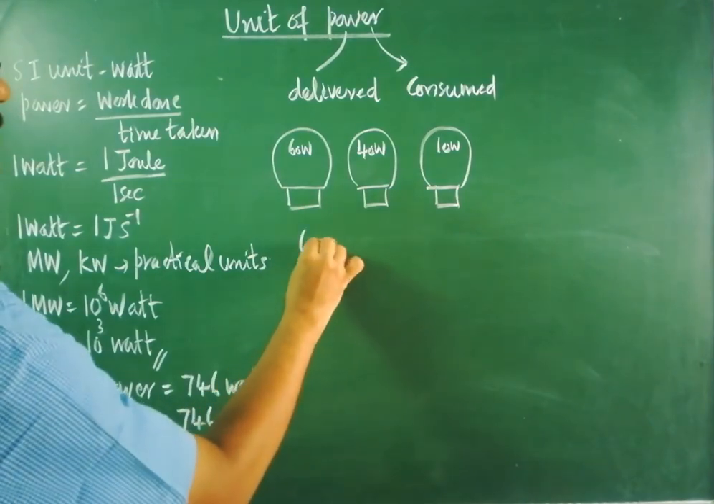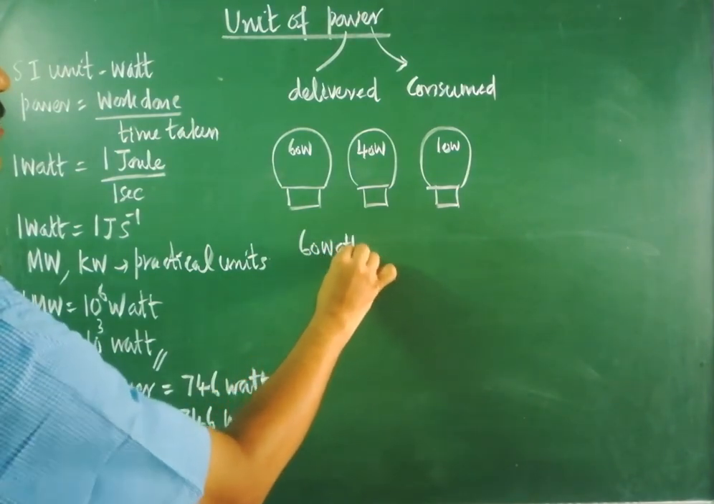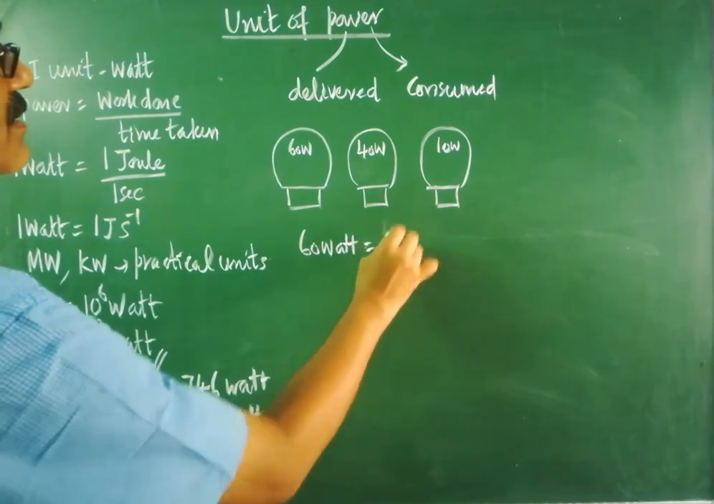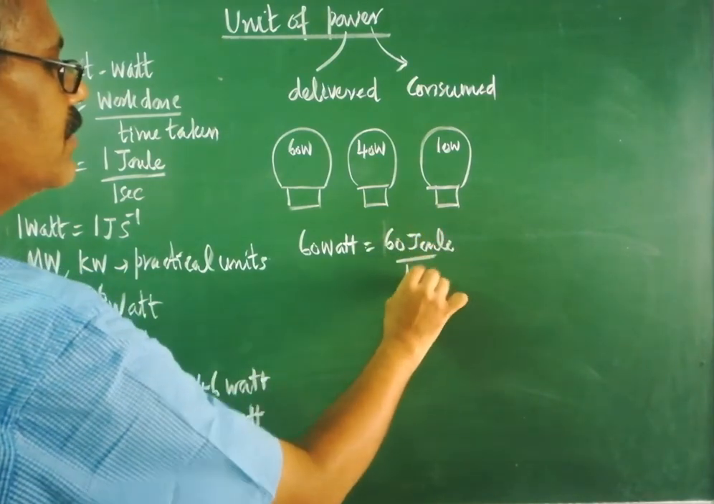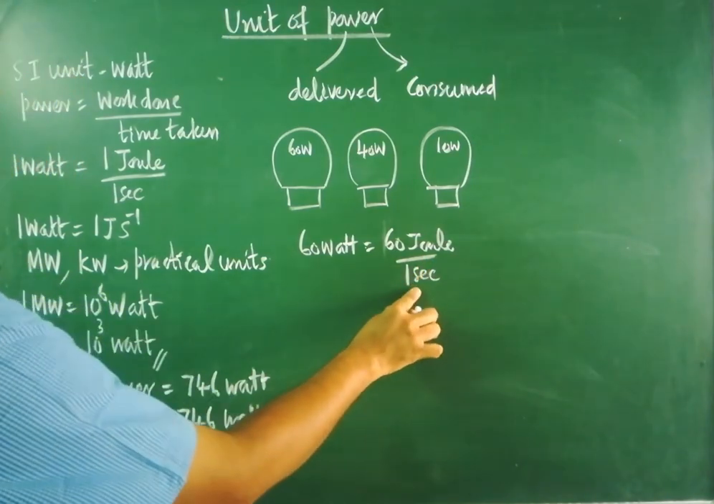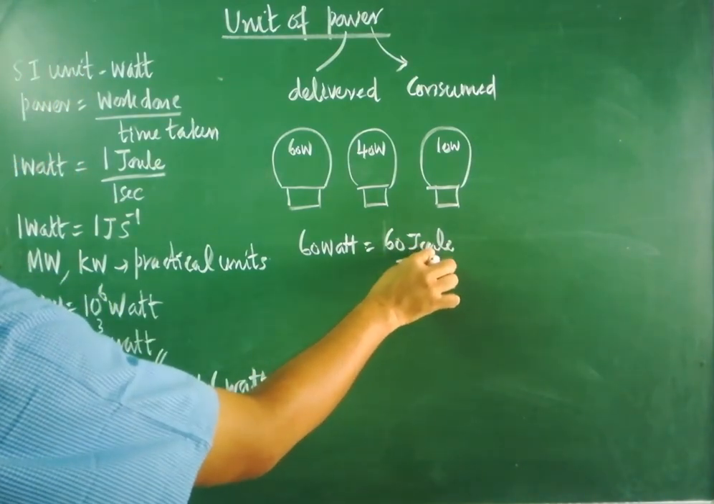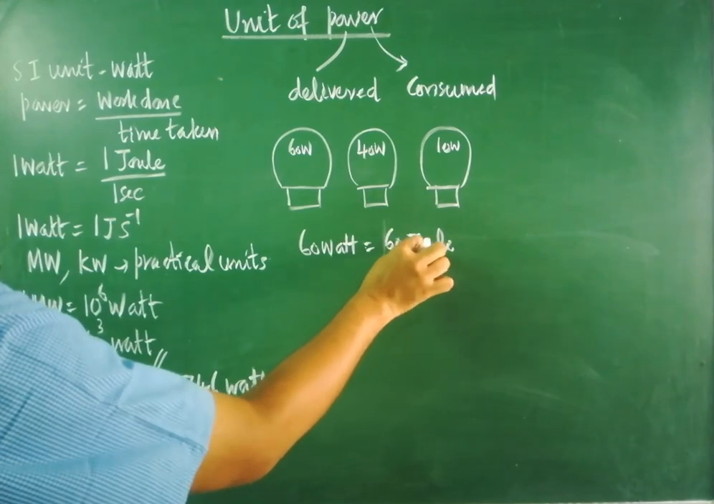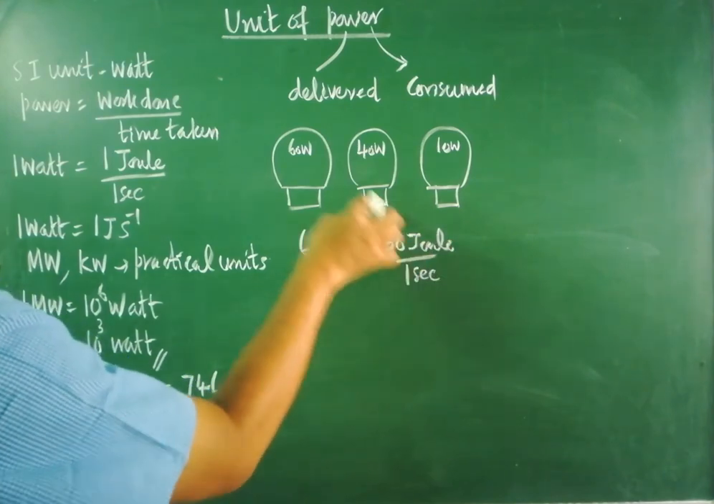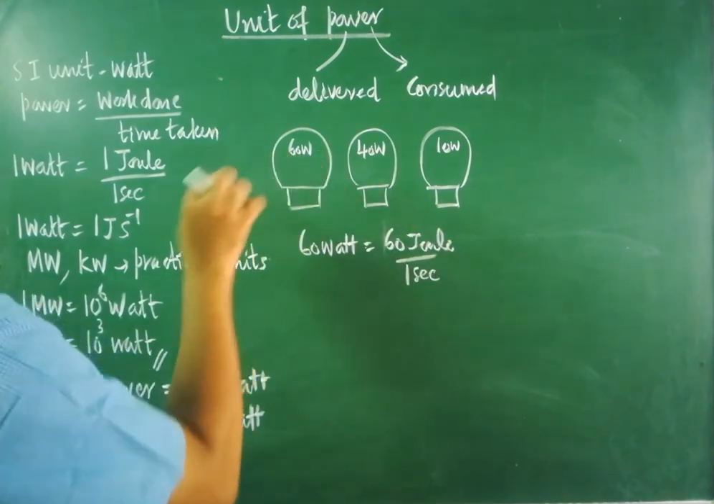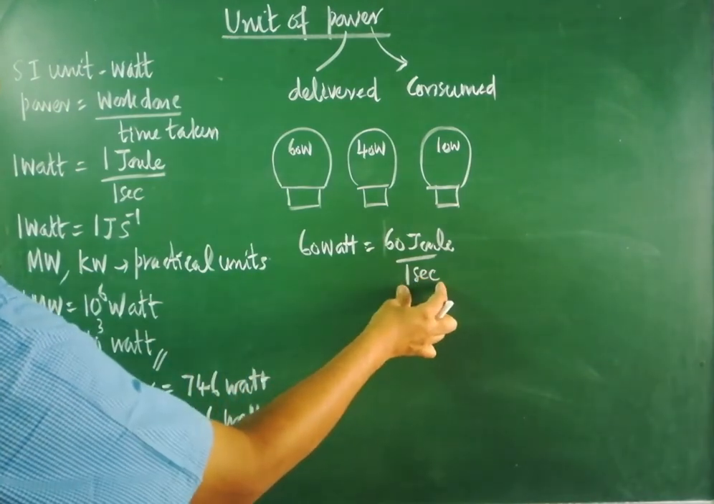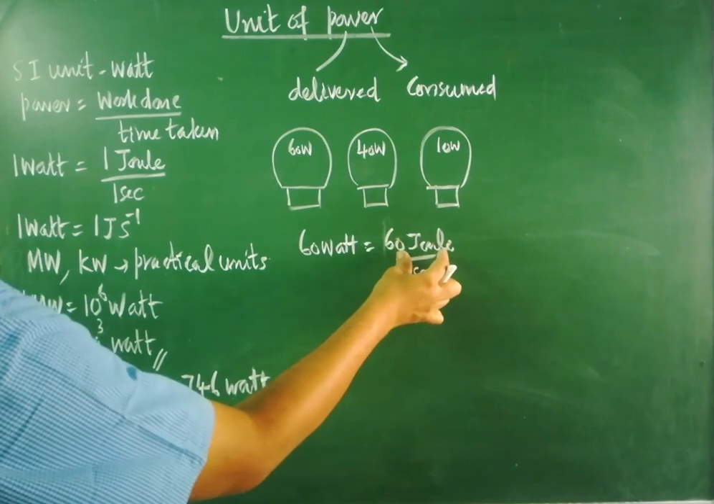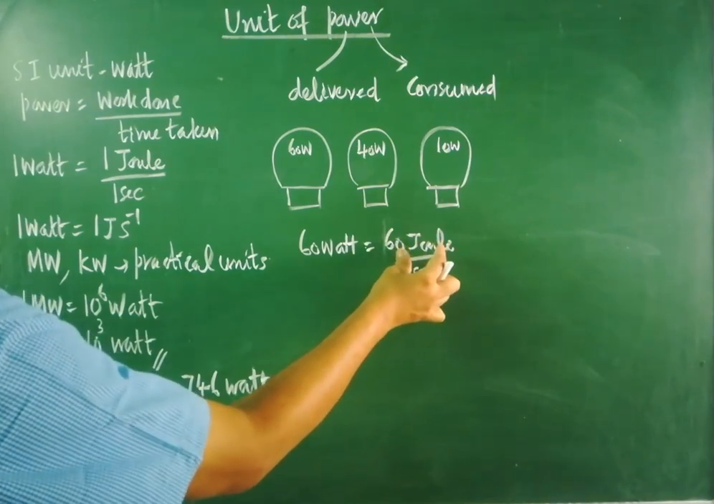60 watt can be written as 60 joule per second. The meaning is, within 1 second, 60 joule amount of work is done. 60 joule amount of work is done with the help of electricity in this bulb, if the time taken is 1 second. Within 1 second, 60 joule amount of work is done by the electricity within the bulb.